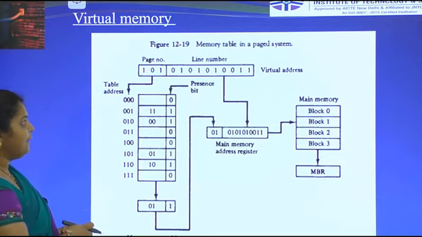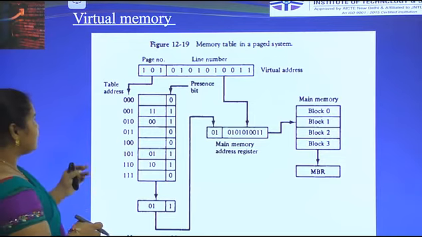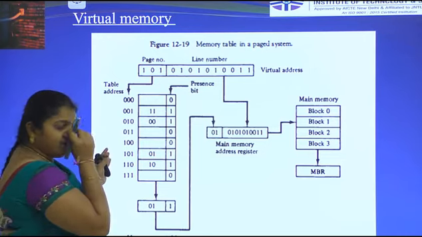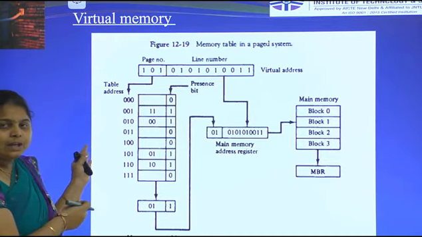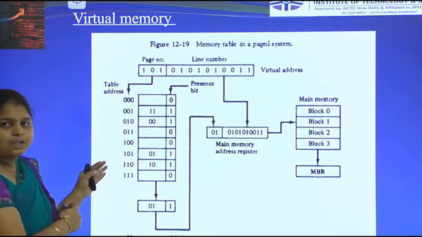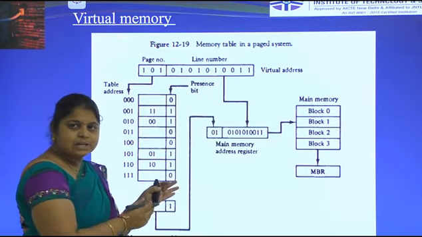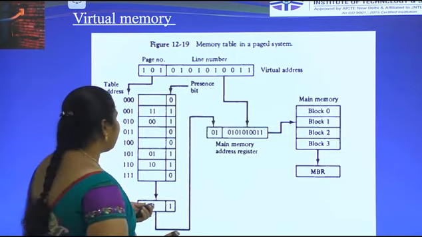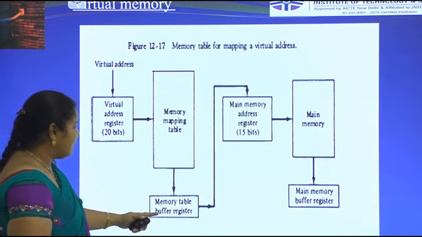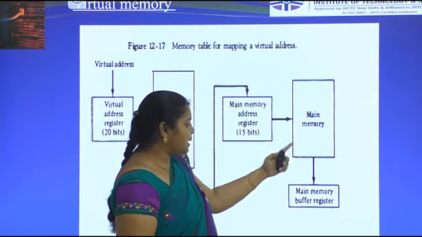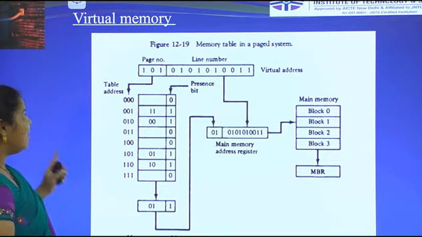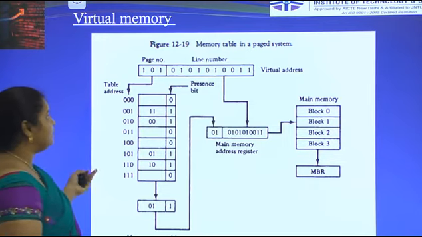This is a memory table in a paged system. Already we saw in the memory table that first we start with a virtual address and then transfer the virtual address to the virtual address register. It contains 20 bits and is then transferred to the main memory. In the previous diagram there was a memory mapping table, memory table buffer register, main memory and main memory buffer register. Similarly, this diagram also has to be represented with the help of the memory table.